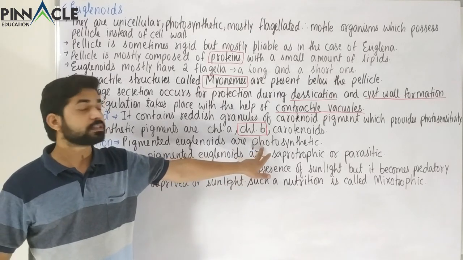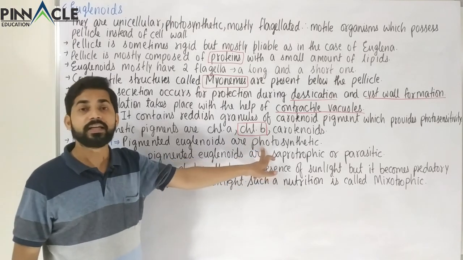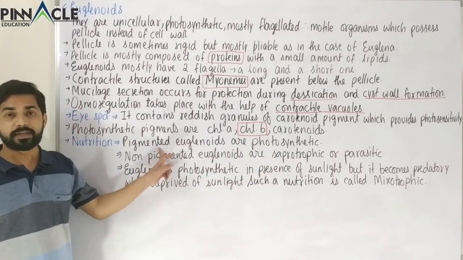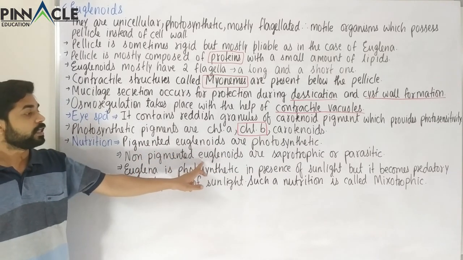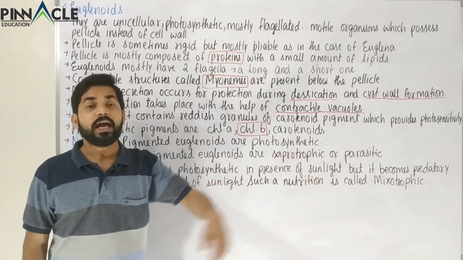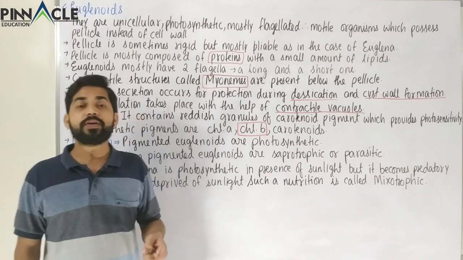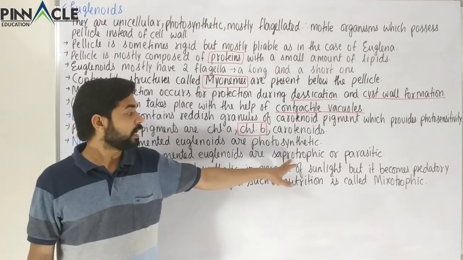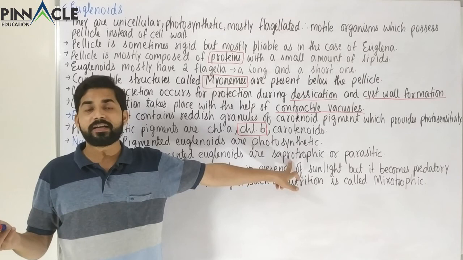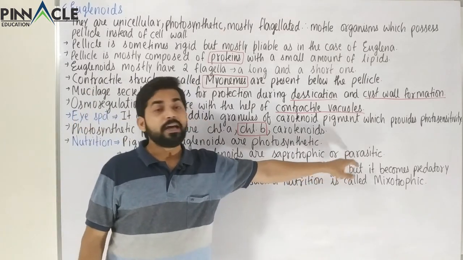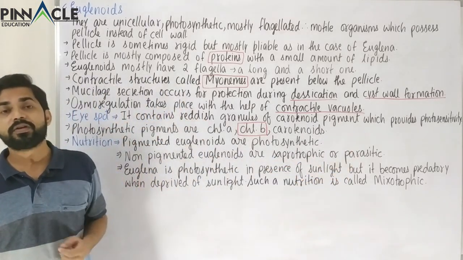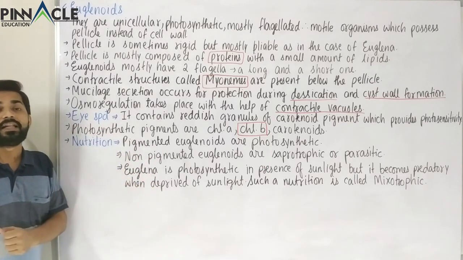So we see that mostly autotrophic nutrition is occurring where pigments are present. Non-pigmented euglenoids are heterotrophic. And what are the types of heterotrophic? Saprotrophic, that is feeding on dead and decaying matter of organic nature, or parasitic, that is it harms the host on which or inside which it lives.